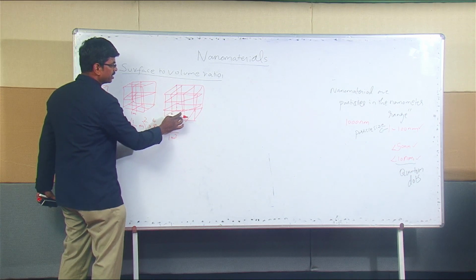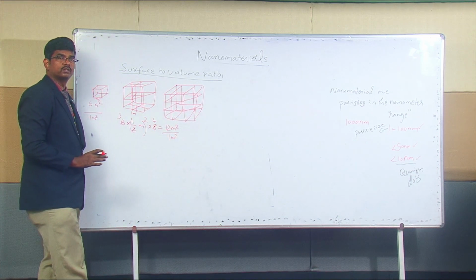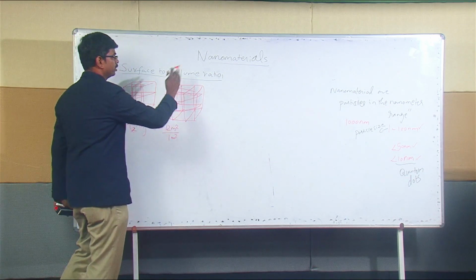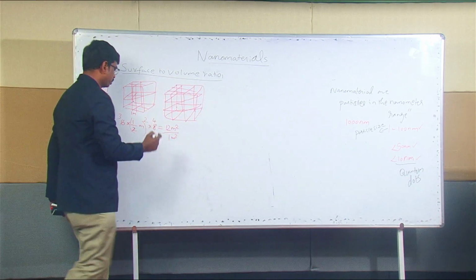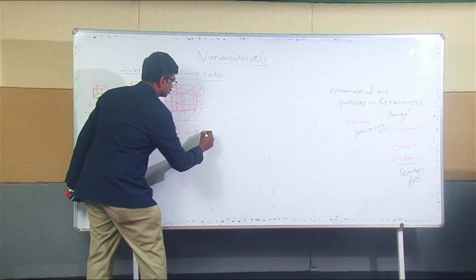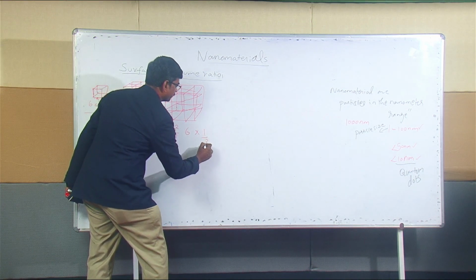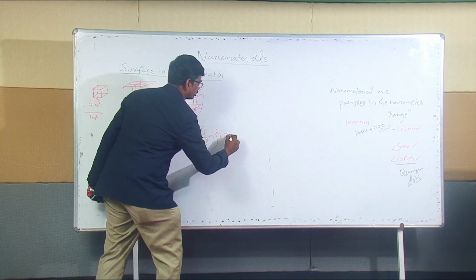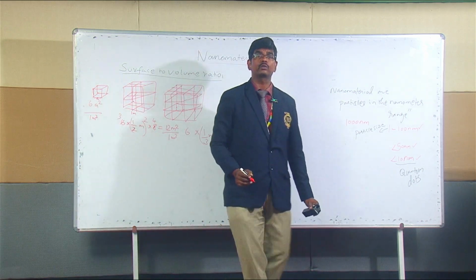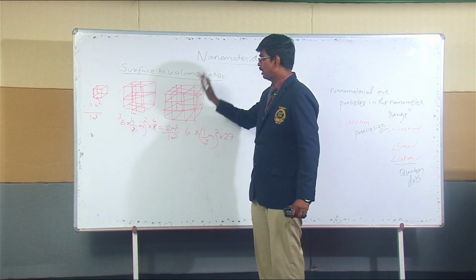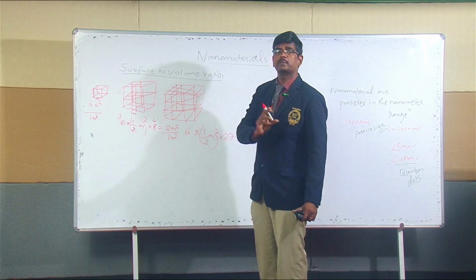If you divide that, you will be obtaining 6a square, where the side length is divided as 1 by 3 meter, squared, multiplied with 27 such cubes. You will be having 27 such cubes, but the volume is going to be the same because I'm just dividing it, not taking any piece out of it.